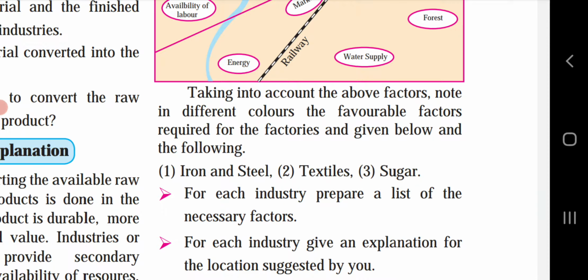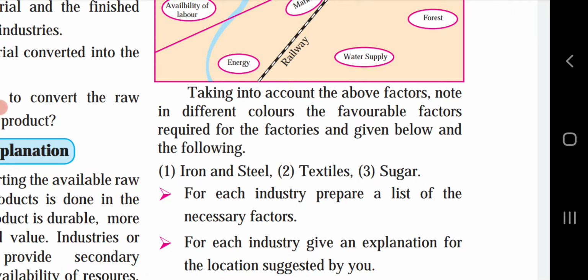The factors which will influence the iron and steel industry are access to raw material. This industry requires raw material like iron ore, coking coal, and limestone. Other factors are supply of cheap skilled labor, access to transportation and communication facilities, access to market, access to sources of energy, availability of capital, means money, and supply of water. So all this will be important for having an iron and steel industry in that area.